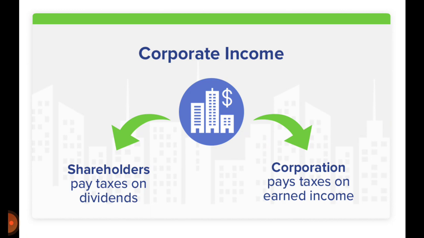Now suppose that the shareholders get a dividend out of that $700, and when the shareholders file their income tax returns they will declare that they received a dividend from the company. For the sake of simplicity, suppose only one shareholder was in the company and he received the dividend of $700, which is after-tax income from the company. When the individual files his income tax return, he will have to declare that $700, and ultimately that income will also be taxed at the rate of tax applicable to individuals.